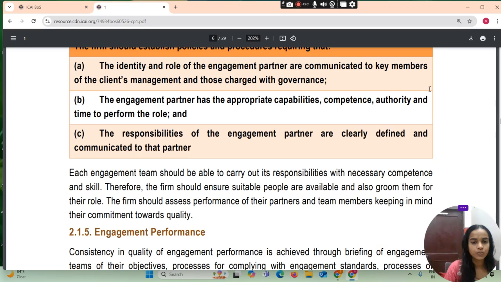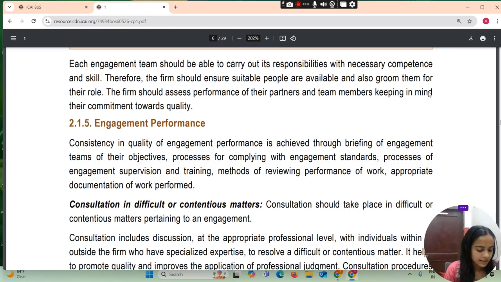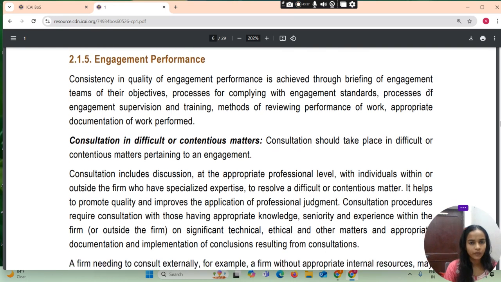Each engagement team should be able to carry out its responsibility with necessary competence and skill. Therefore, the firm should ensure suitable people are available and also groom them for their role. The firm should assess the performance of their partner and team members, keeping in mind their commitment towards quality. Then आता है हमारा engagement performance. Consistency and quality of engagement performance is achieved through briefing of engagement teams of their objective, processes for complying with engagement standard, processes of engagement supervision and training, methods of reviewing performance of work, appropriate documentation of work performed.